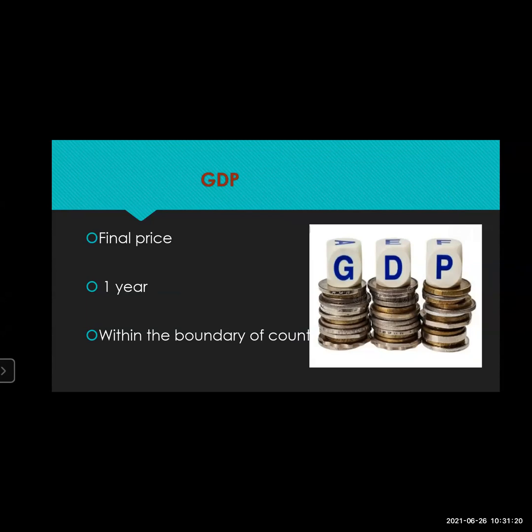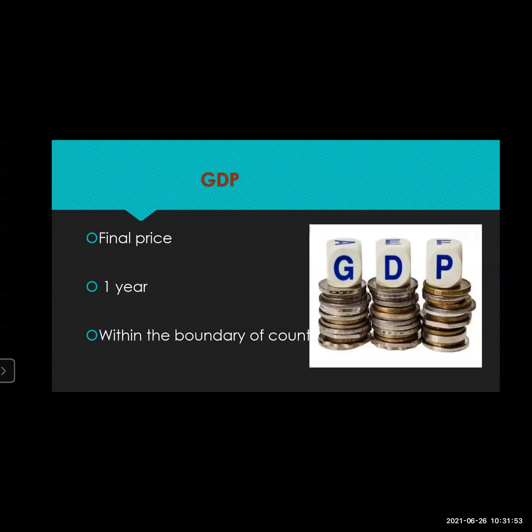So how to calculate this GDP? Now we have seen the GDP. GDP means the final price of anything. This final price is taken into consideration to solve the issue of double counting. For example, Microsoft will count that one laptop in its profit, and another company will count it in their company's profit.